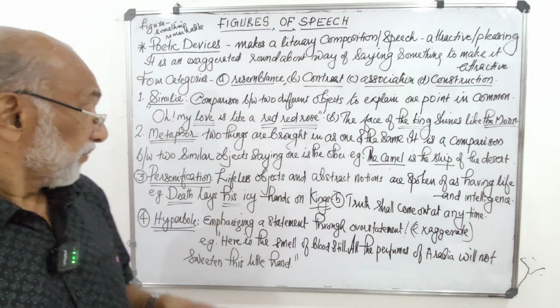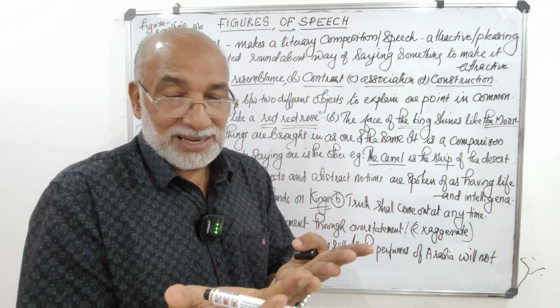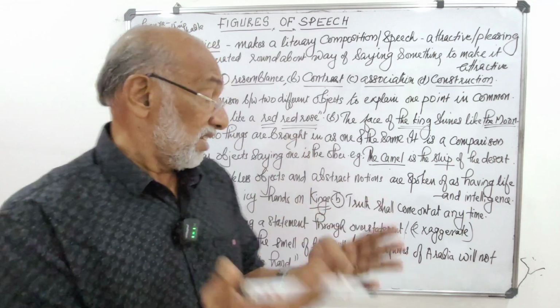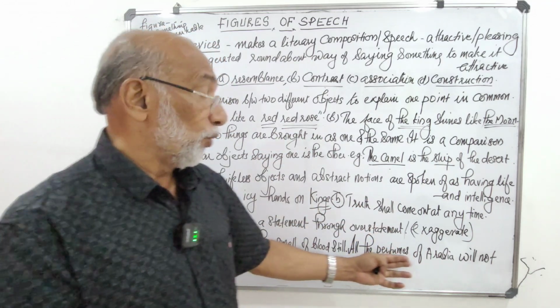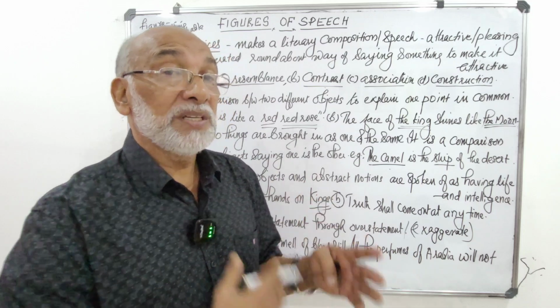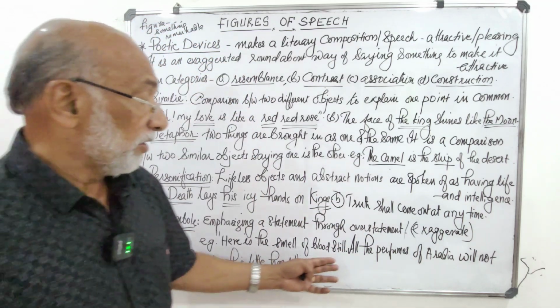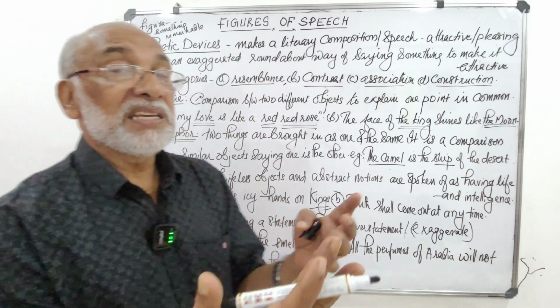here is the smell of blood still. There is no blood on her hands now, but still she says, here is the smell of blood still. Arabian perfumes are said to be the best quality in the world. All the perfumes of Arabia will not sweeten this little hand.